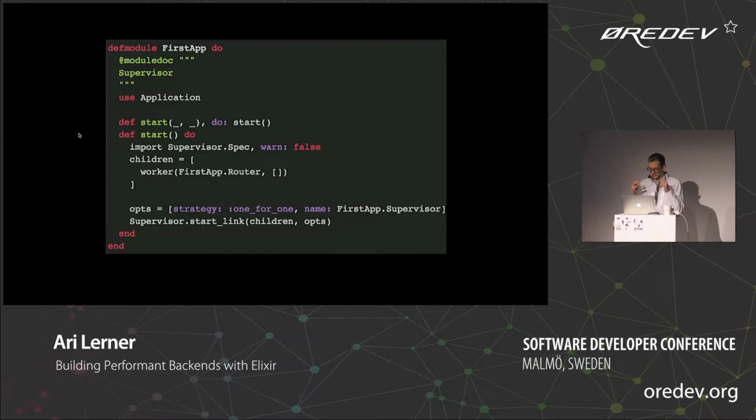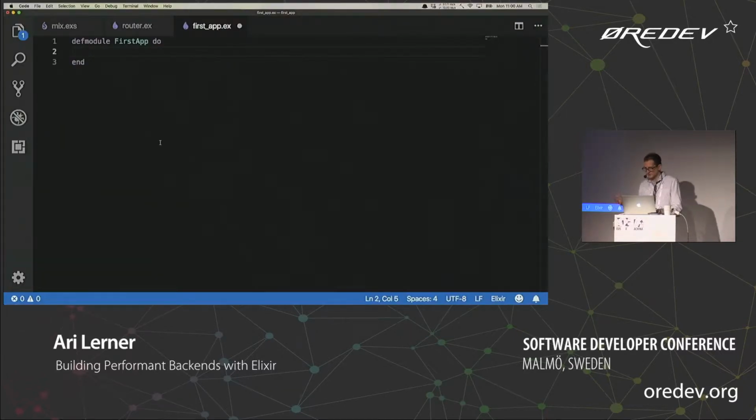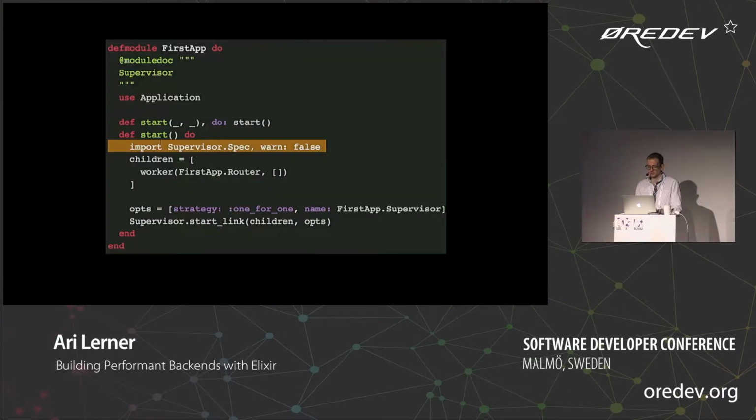In order for our supervisors to function properly, we need our supervisors to know how to start our application. Because we want our application to actually be an application, we'll use the application behavior. Is it start or start link? Start, great.